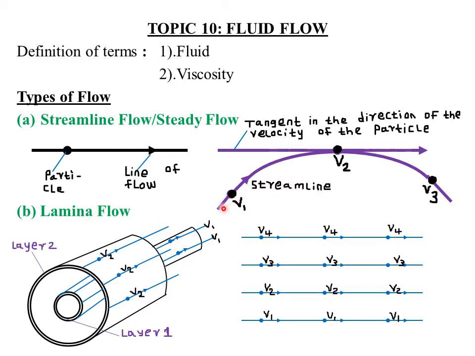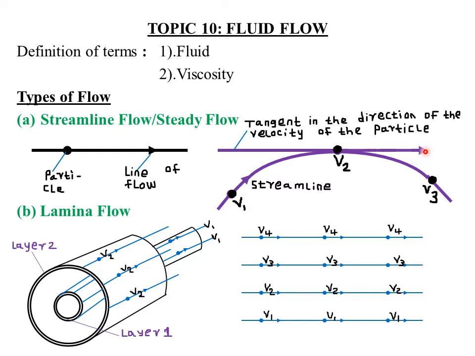As you can see in my diagram here, this is my streamline moving from a velocity v1 to a velocity v2 to a velocity v3. So this particular curve, and you can see the tangent, that is, the tangent is usually a line that cuts a curve at only one particular point. So you can look at this particular tangent here, and we are saying that the tangent is in the direction of the velocity of the particle, such that the particle is moving from the left hand direction towards the right hand direction.